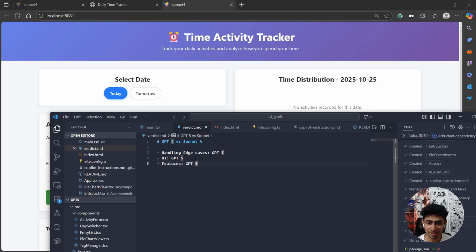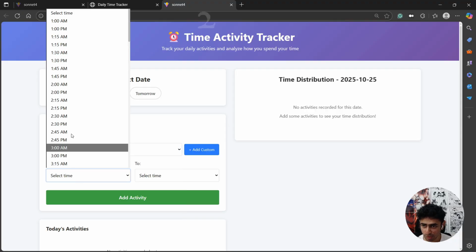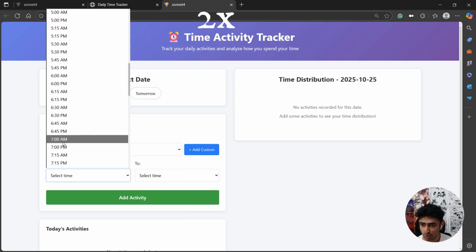But then UI, it's very confusing because I honestly like this UI as well. Let's first see how it goes. Let's say commute. Same thing. I'm going to add 8 a.m. to 8 a.m.